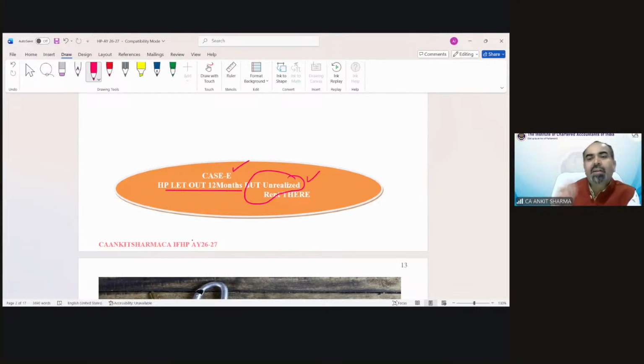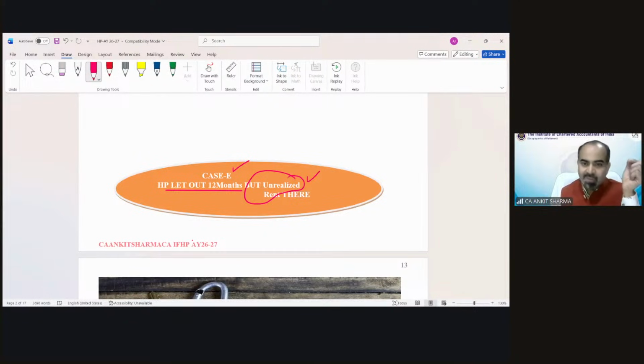So this is a kind of bad debt in case of rental income. Suppose I have let out my property for the full 12 months. So this is similar to case number D, but there is one change. In case number D, there was full rent received. But in this case, the full rent is not received.